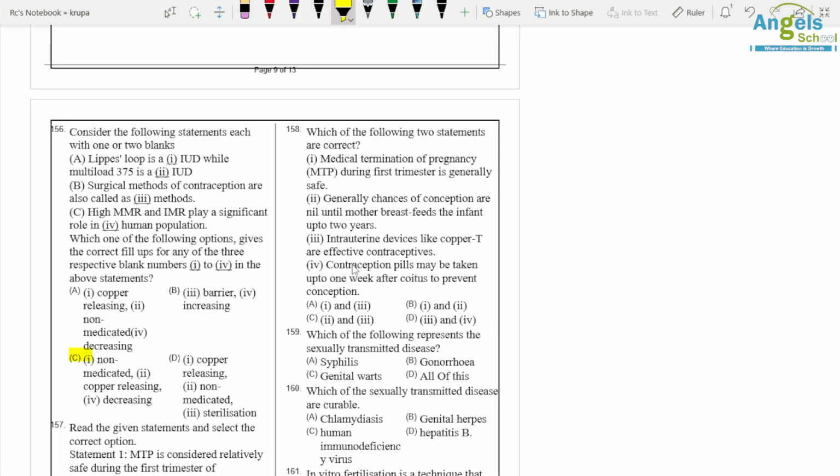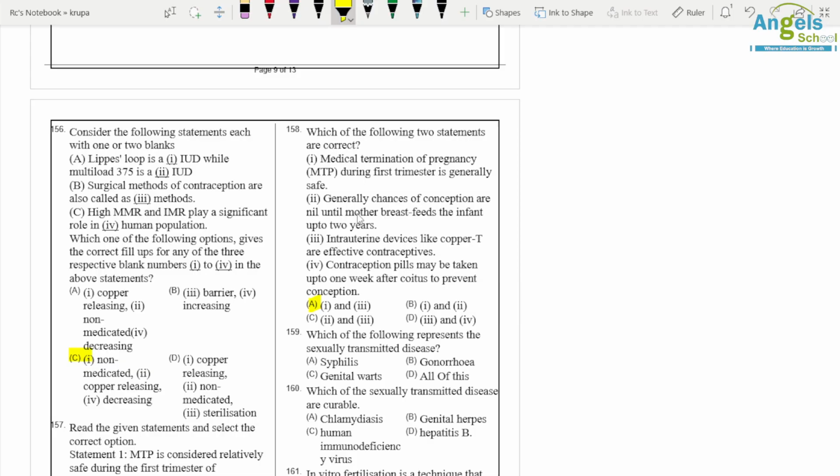Generally, the chances of conception are nil while the mother is breastfeeding for up to 2 years. So wrong statement, it is up to 6 months. Intrauterine devices like copper T are effective contraceptives, true statement. Contraceptive pill may be taken up to 1 week after coitus to prevent conception, so wrong statement. So here 1, 2, 3 are correct.